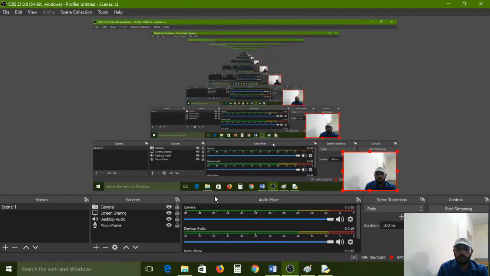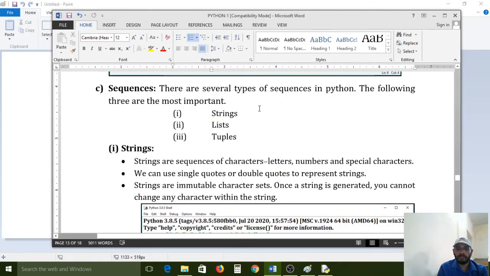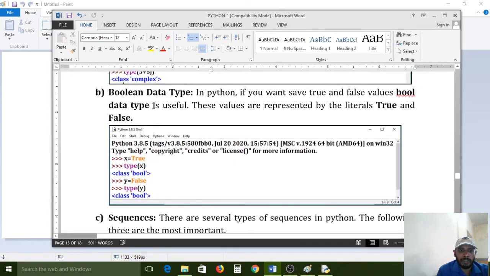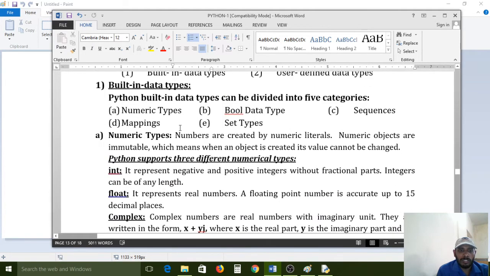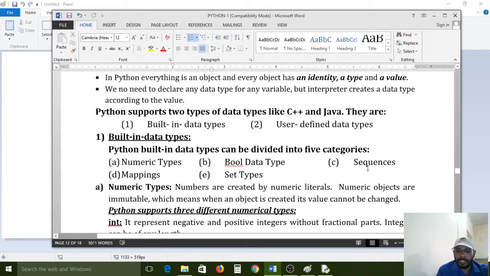In the last session we discussed some part about the data types, and the remaining part we will discuss in this session. Sequences. The previous session completed Boolean data type and also numeric data types. And today we will discuss the sequences part, mappings part, and set types.